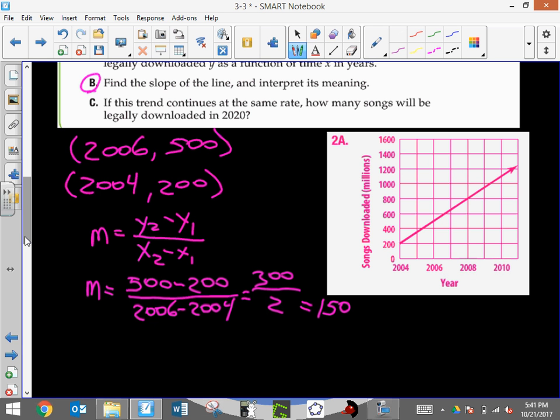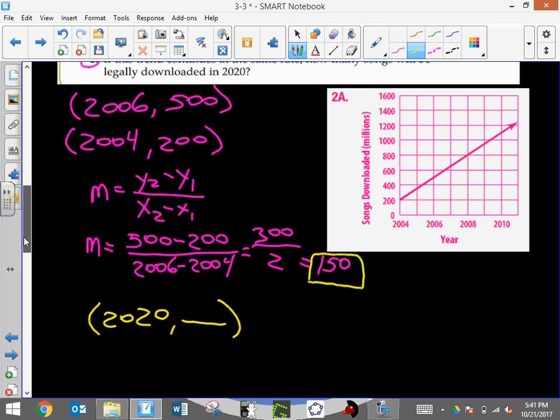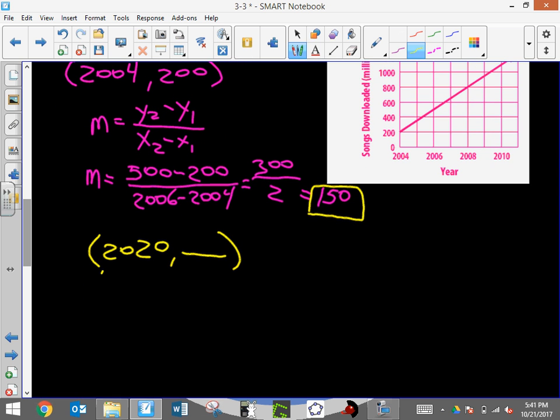And then for part C, I'm going to use that slope. It says, if this trend continues at the same rate, how many songs will be legally downloaded in 2020? So what we are really asking for here is, in this year, what's going to be my y value. So I want to use my slope that I found in part B, and I'm going to pick any one of the 2 points. I'm going to choose the 2006, 500. You could choose the other one if you would like. And I'm going to use those 2 pieces of information to find this value y.